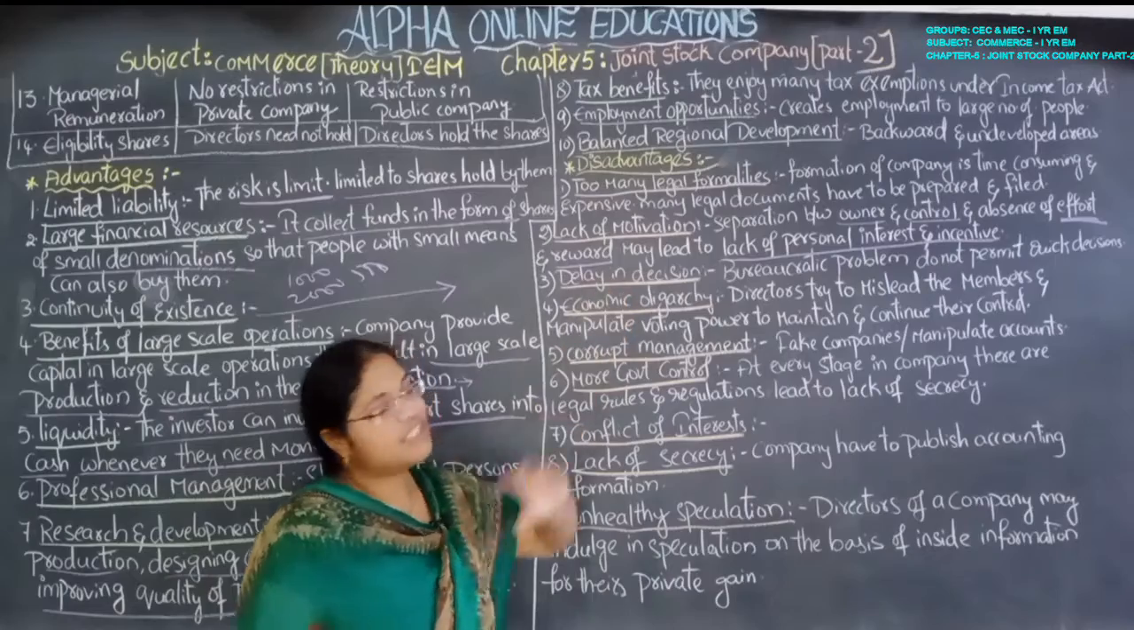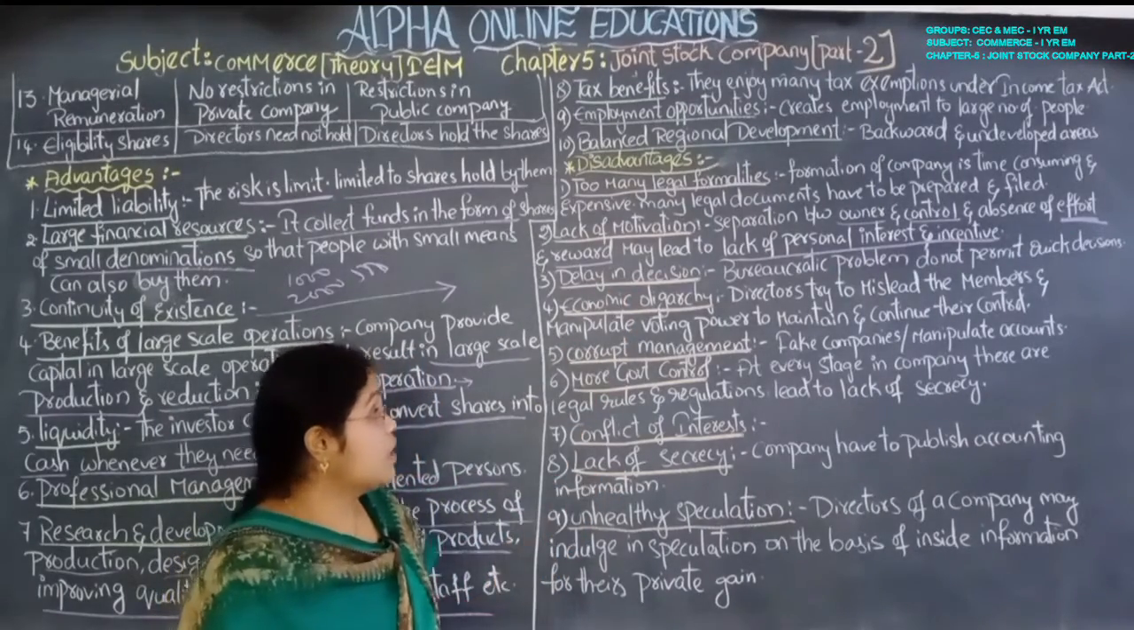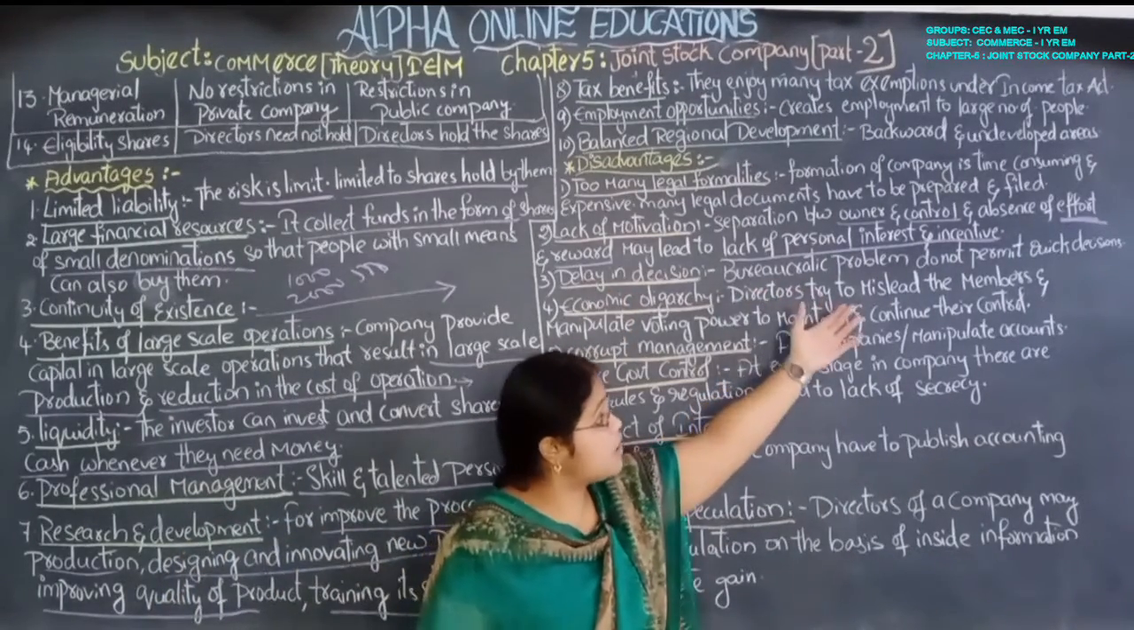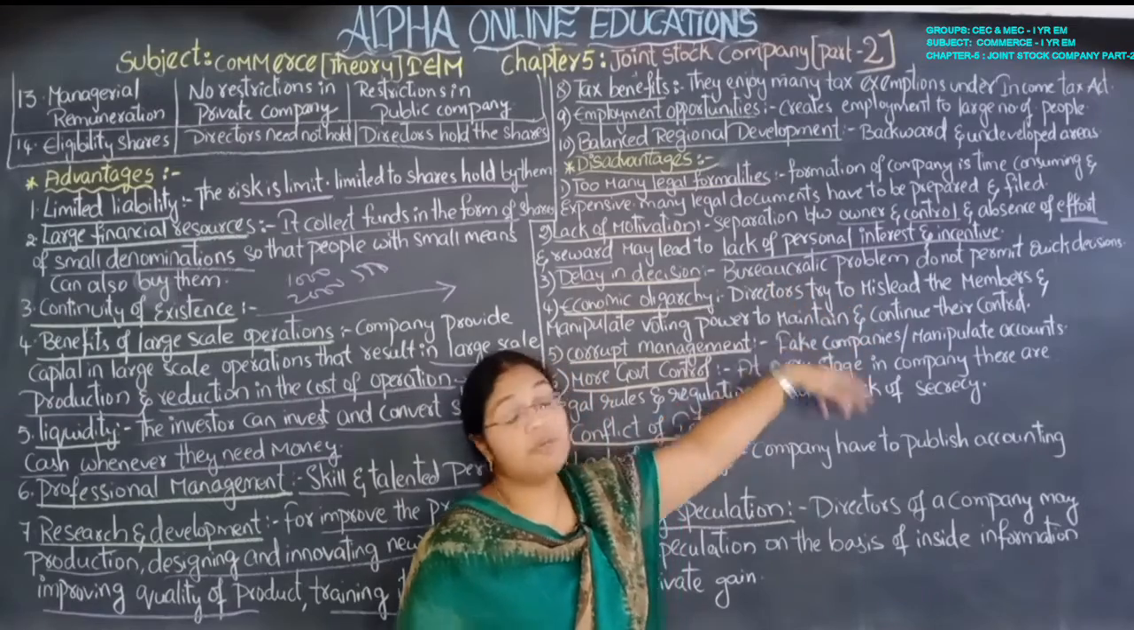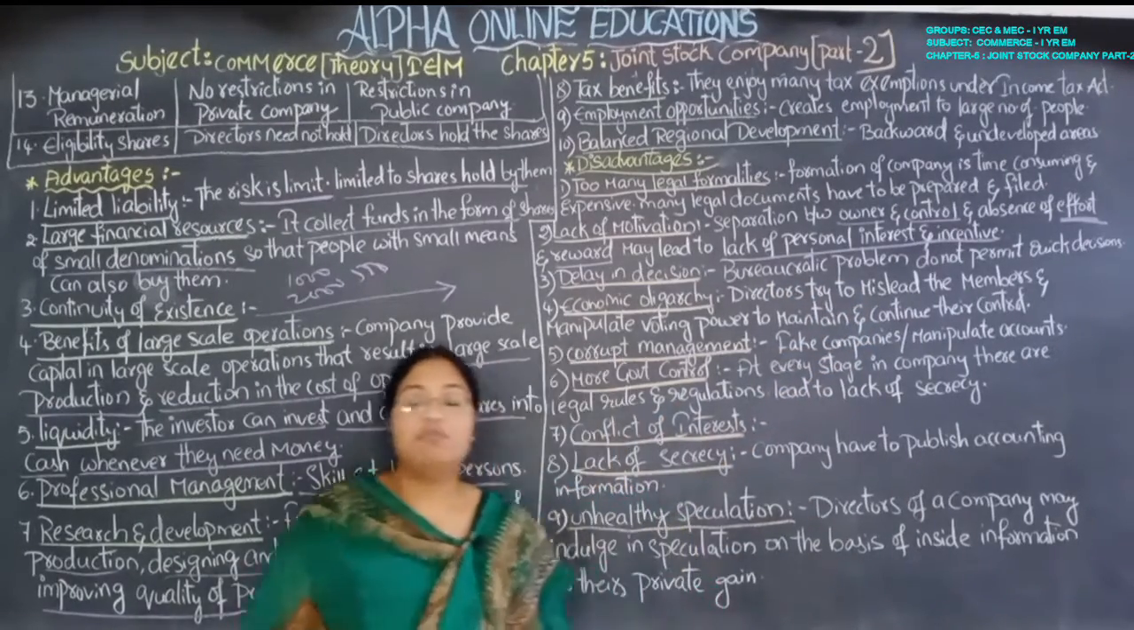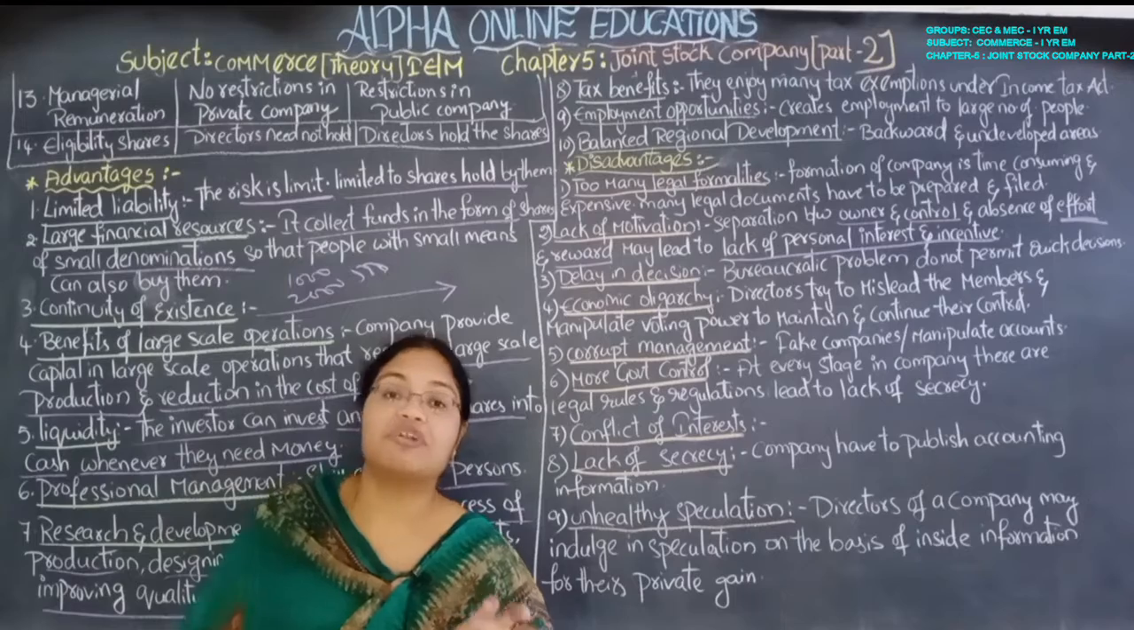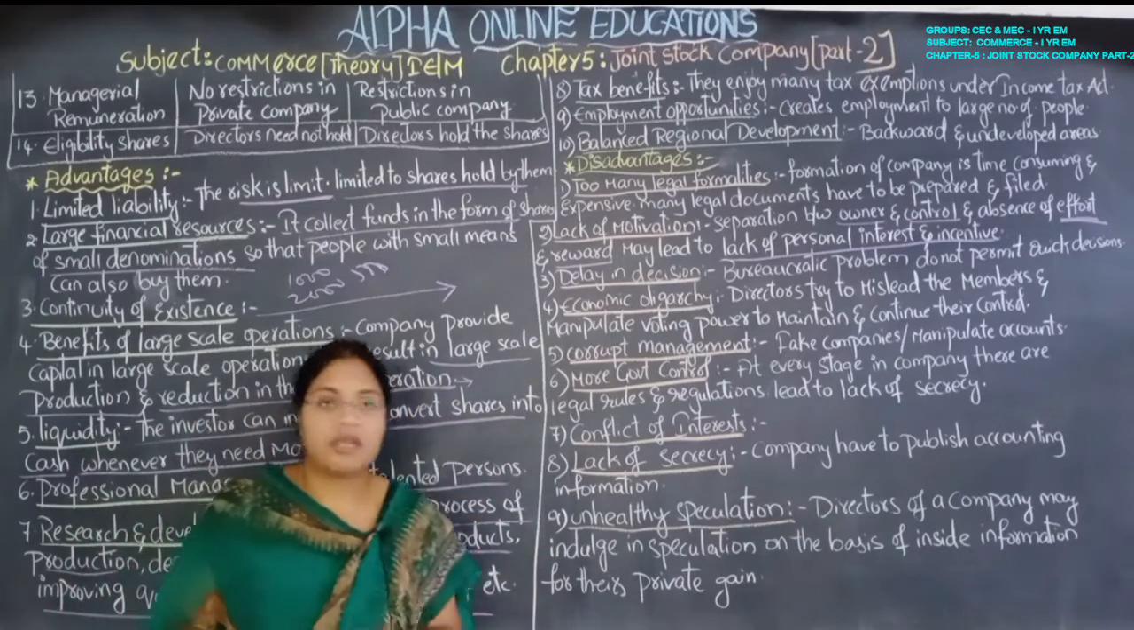Next, delay in decisions. As we know, bureaucratic problems do not permit quick decisions. Bureaucratic means administration. Because of administration related problems, decisions can't be taken immediately.